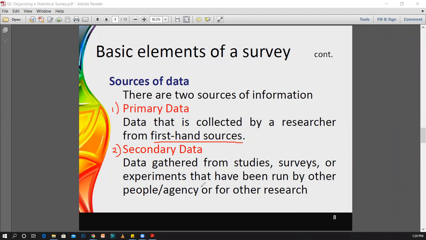Therefore, if we are using such data, then it is said to be the secondary data. And one important thing for the secondary data is, if you are using it, first of all, you have to get the permission from them. If you are using data which are collected from any other person or agency, you have to get the permission before you use those data for your survey. Therefore, this is what we are going to say as the secondary data.